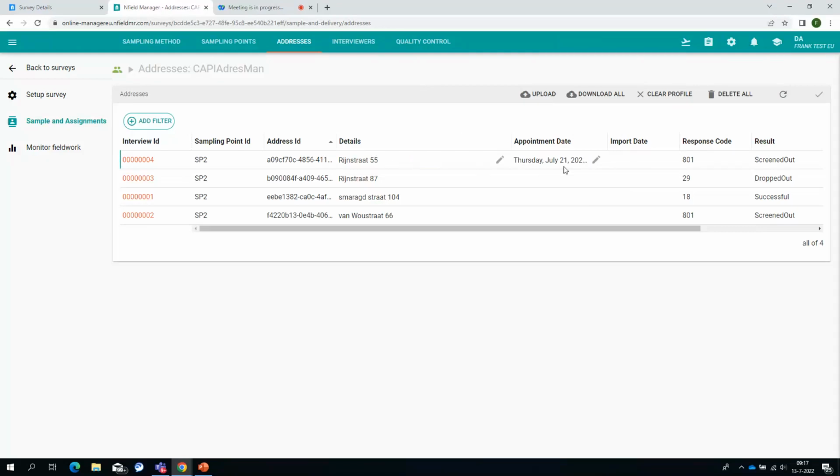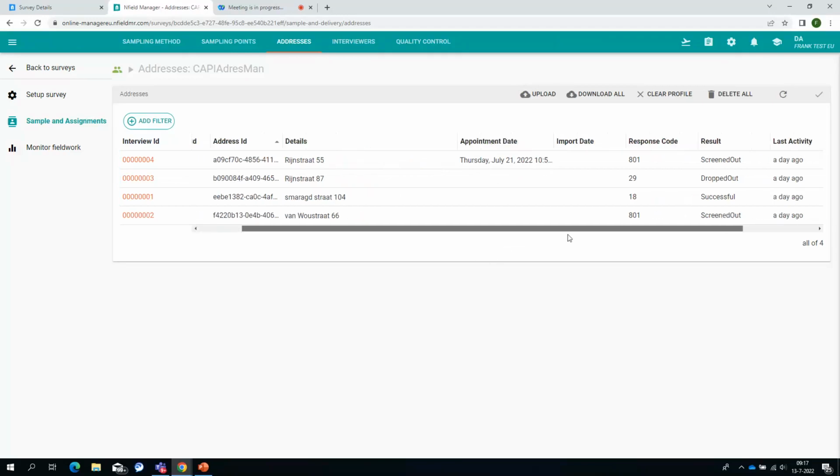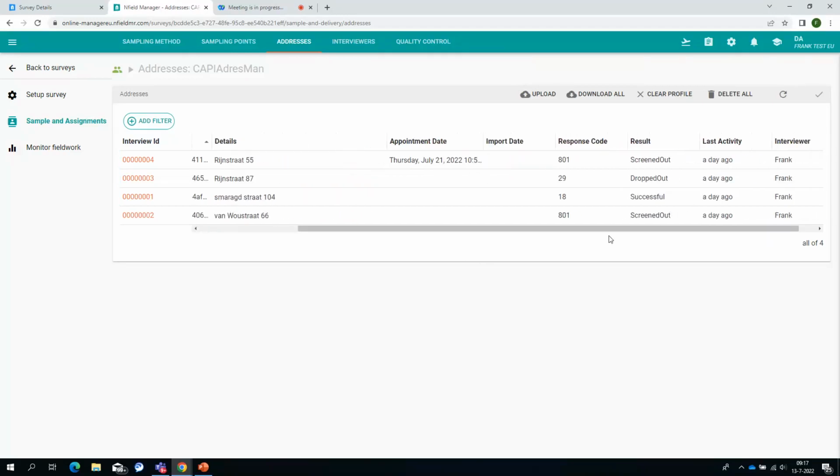So if you want to change any of this, you will have to make sure that you unassign this sample point, wait for that interviewer to do a complete sync, so that that sample point is no longer assigned, and then you can edit the details and the appointment date. That's the only thing you can edit. You cannot edit any of the IDs, because that would be very error prone.